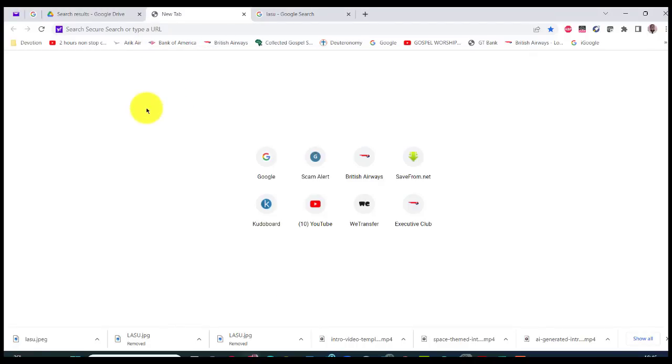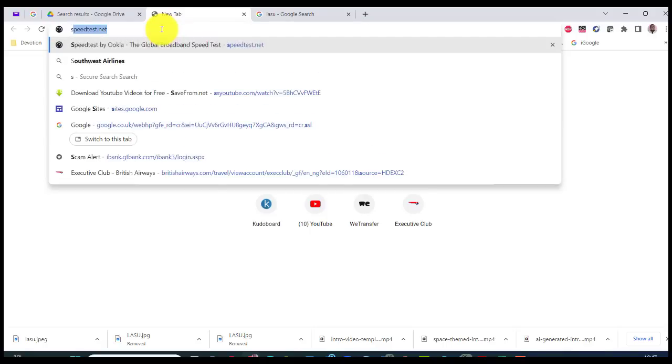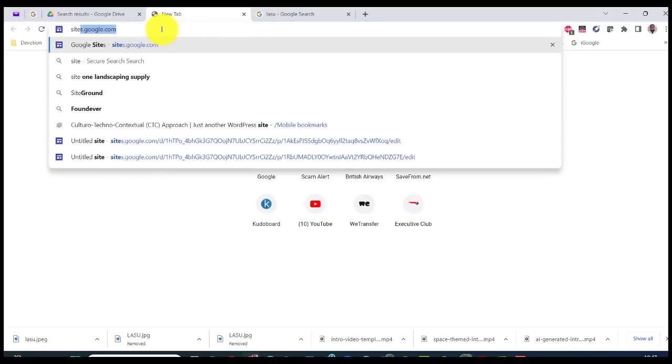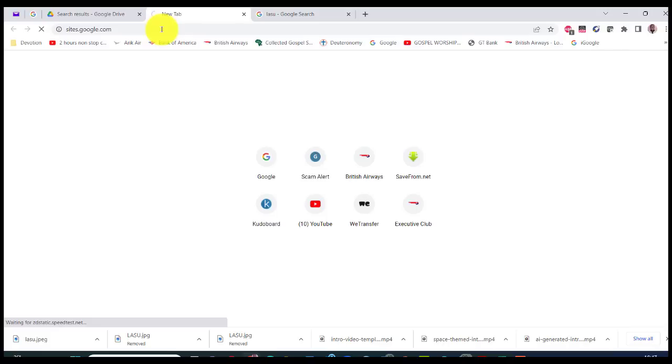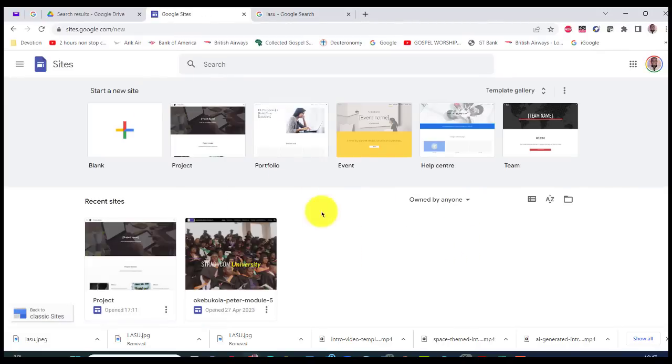We are going to an address. That's what you see. Search or type a URL. That's a web address. So what are we going to type? We are going to type sites.google.com. So by the time you type sites.google.com, it now takes you to something like this. Apparently, I've done some sites in there, created some sites. So this is what it gives to you.